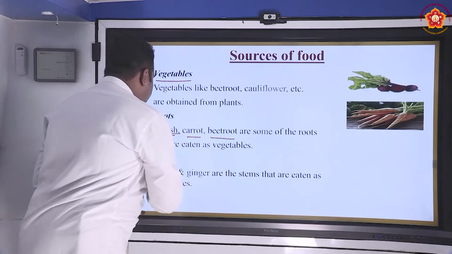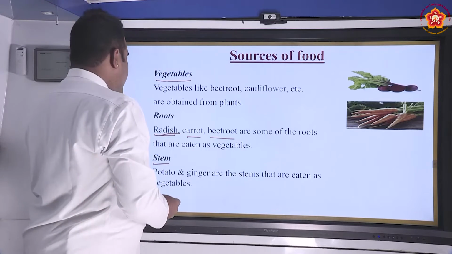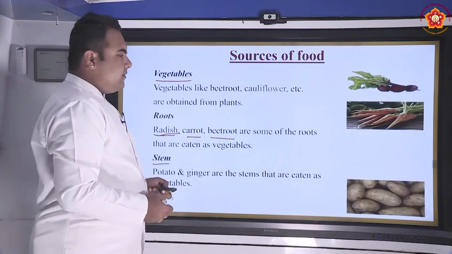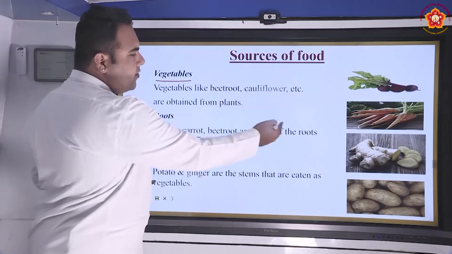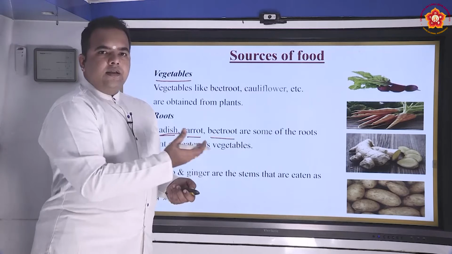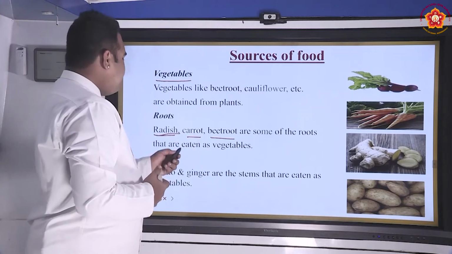Similarly, the stem of particular plants can also be consumed. Potato and ginger are the stems that are eaten as vegetables. If you have a look at this potato and ginger, these are the stems of the potato and ginger plant that can be consumed as edible parts.